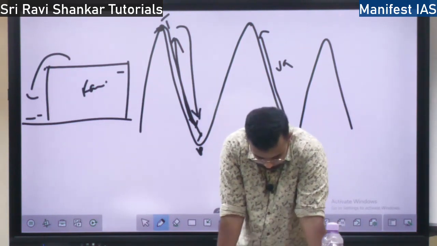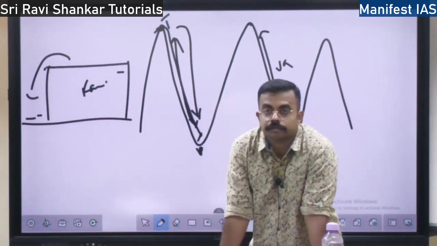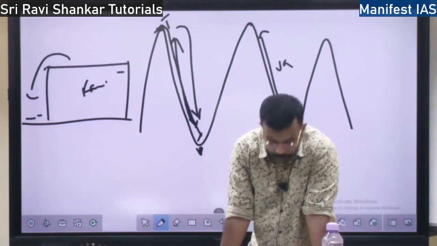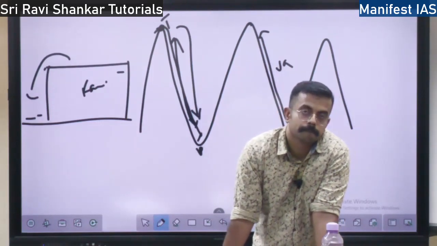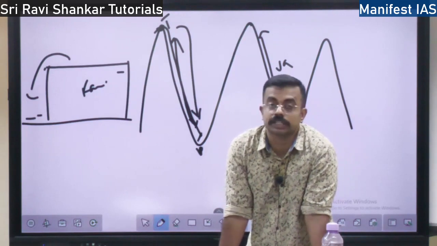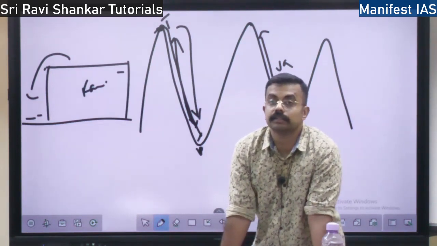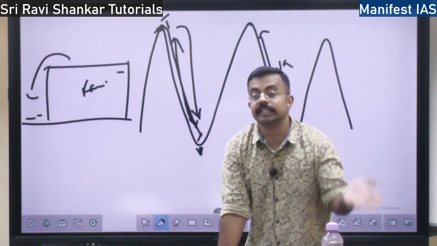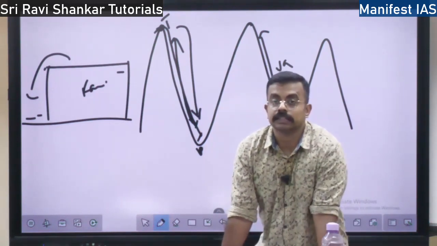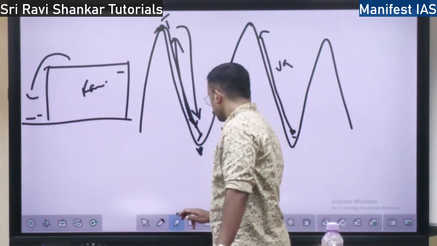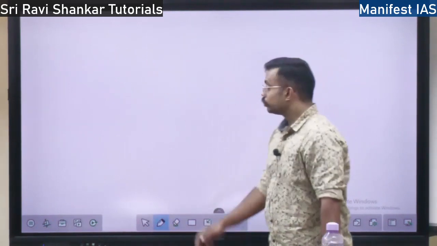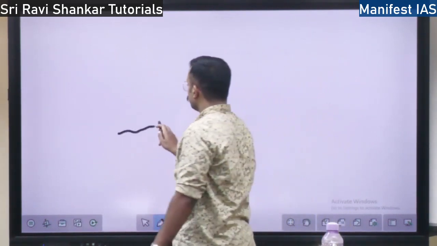Okay, then we have one more concept: the wind from the oceans. Wind which moves over the ocean gets ascended over mountains. For example, your monsoons itself. It will be moving over the Indian Ocean.